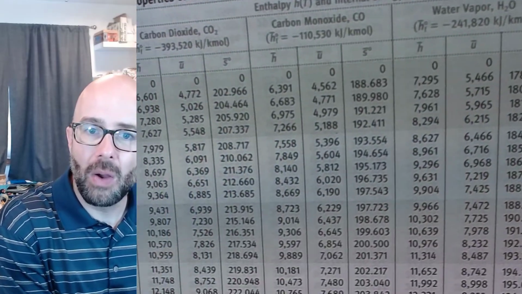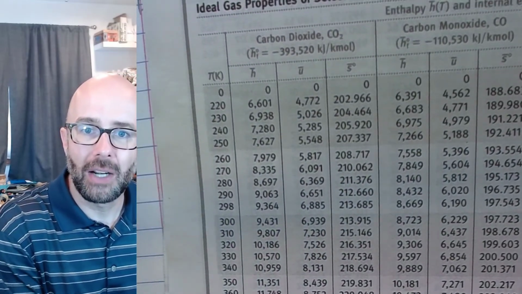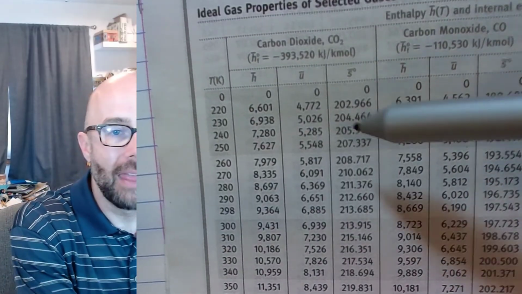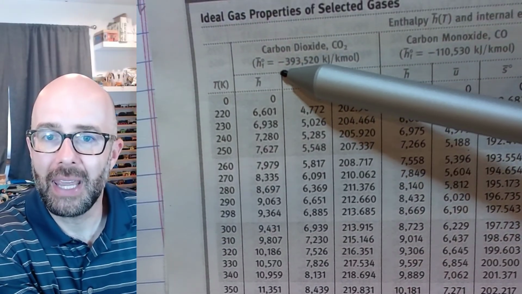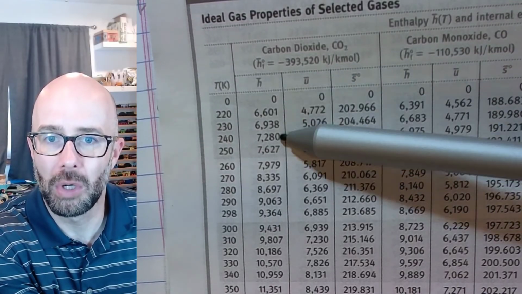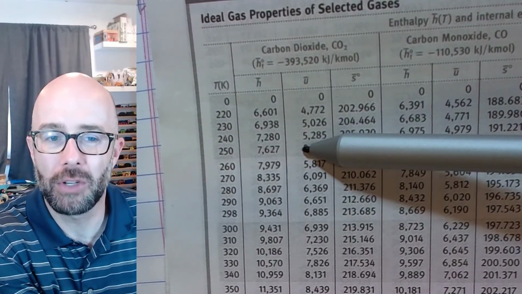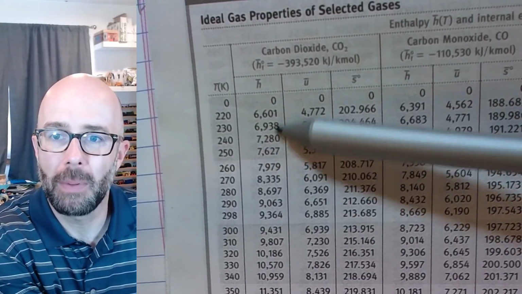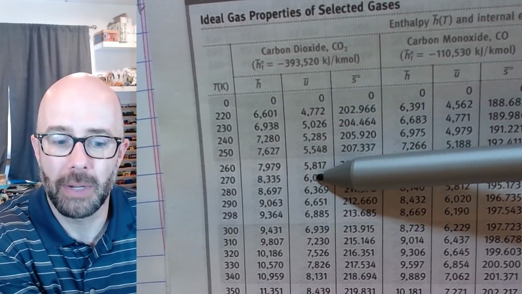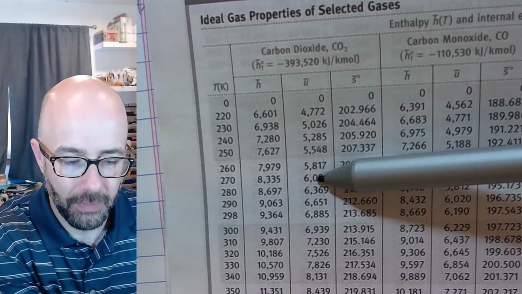Notice that these properties are given on a molar basis, whereas air is given on a mass basis.